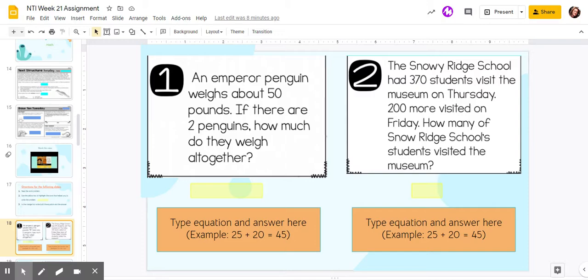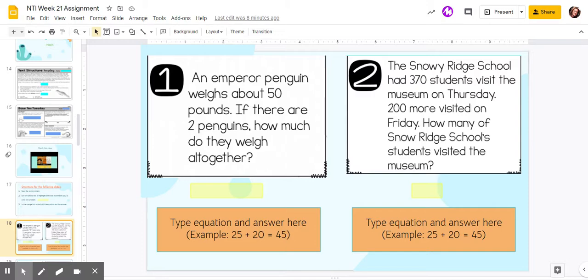An emperor penguin weighs about 50 pounds. If there are 2 penguins, how much do they weigh all together? So after I read a word problem, I like to put it into my own words. So one emperor penguin weighs 50 pounds. How much would 2 weigh? And then I think about the words that I saw that helped me figure out what operation to use. And I saw the word all together.